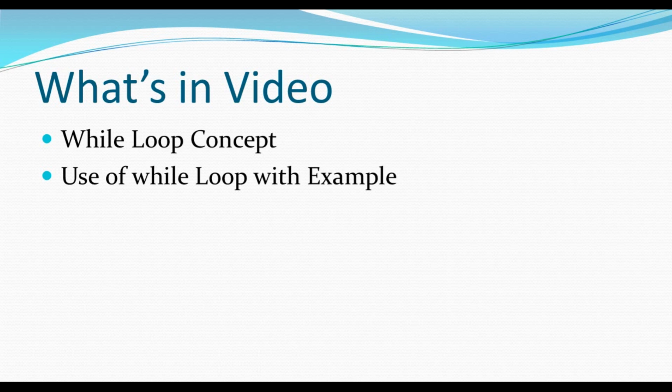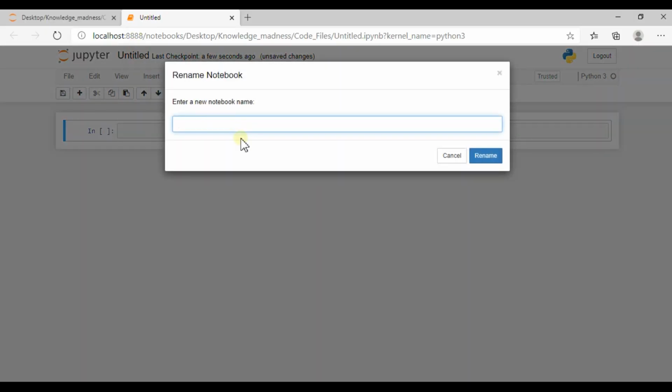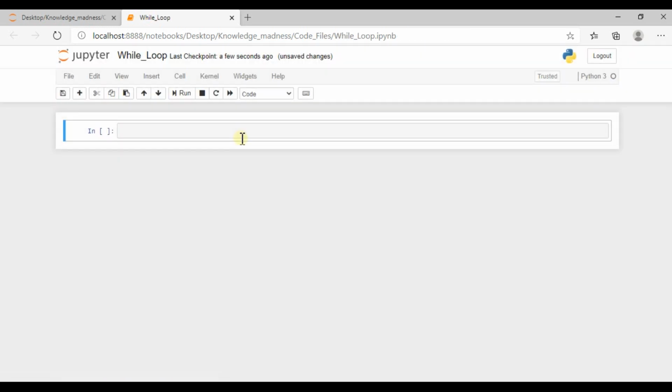Before wasting too much time, let's get started. So friends, I'm in my Jupyter notebook. I am just creating a new notebook for while loop. So let's see the concept of while loop.